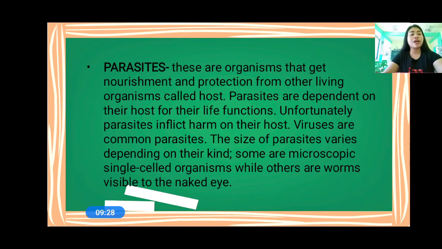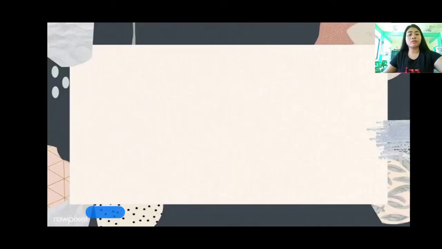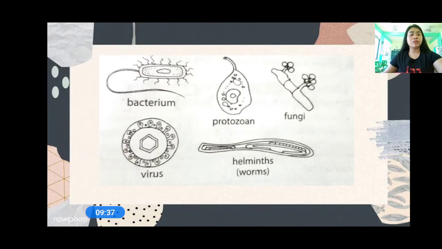So I have a question here, and let us answer it. Before the question, I would like to show you the pictures of the bacteria, the fungi, the viruses, and the parasites. Okay, so that's the picture.